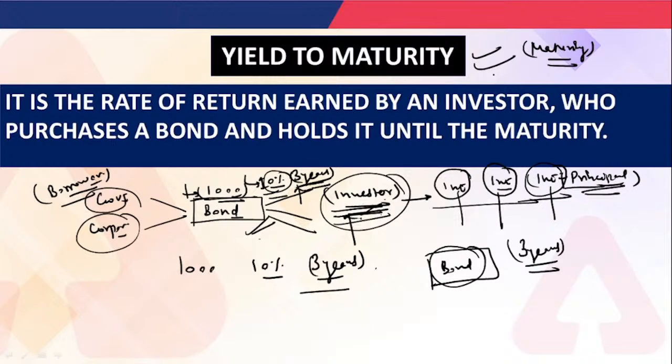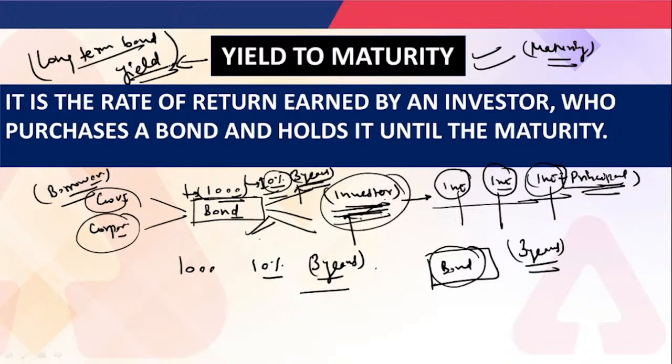And meanwhile, yield to maturity is considered as a long term bond yield. This is also considered as a long term bond yield. This is very much important. So yield to maturity is also understood as a long term bond yield.